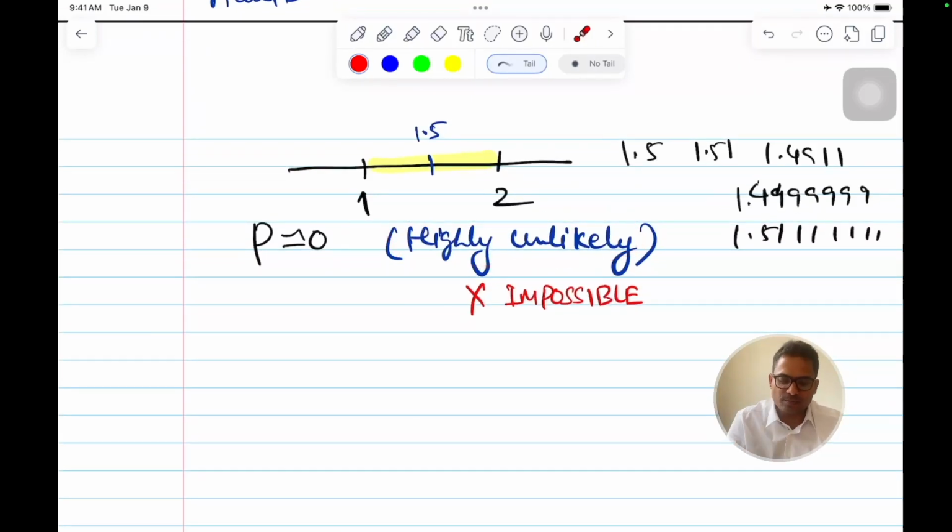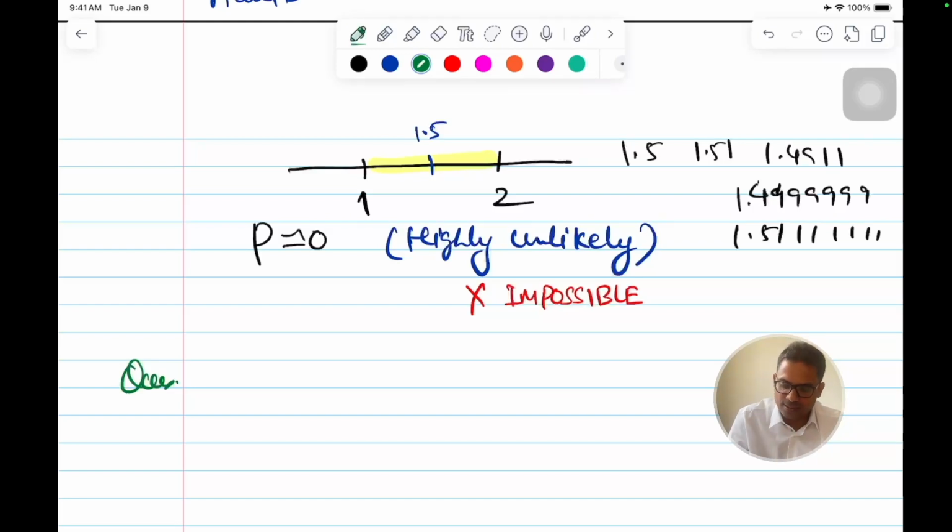Similarly, if I put the question in the reverse order, my question is, what is the probability of not putting my point on 1.5 exactly? If I put my pen here, it should not fall on 1.5, but anywhere apart from this. Can you say for sure?